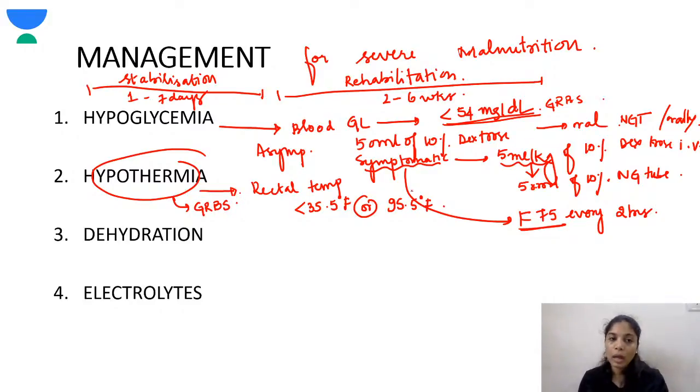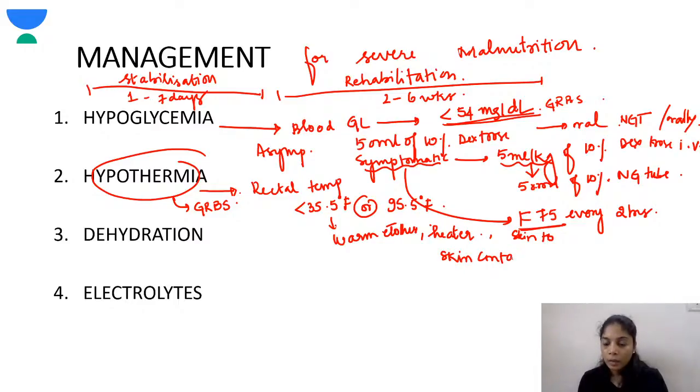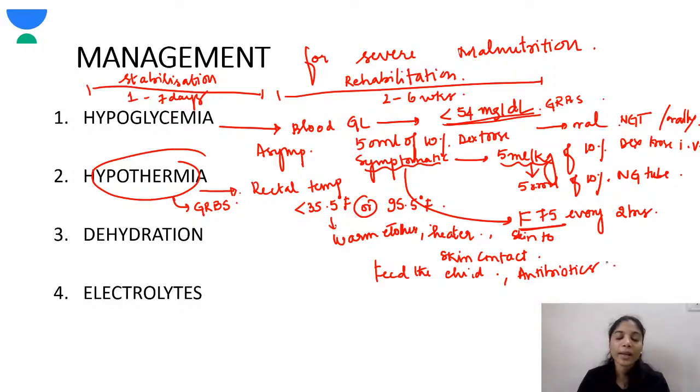Now, how do you manage? Cover the child with warm clothes. You should keep the child warm, near a heater. Skin to skin contact should be given so that the temperature improves, but rapid rewarming should not be done, only slowly. The child should be fed, and antibiotics should be given so that secondary infections don't happen. Even hypoglycemia, hypothermia can lead to infections.